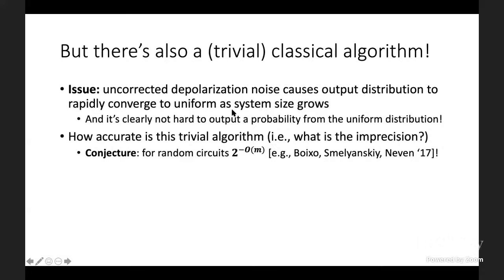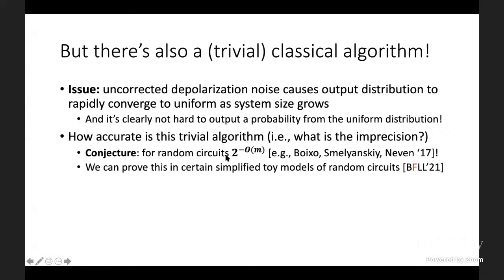Well, we don't know. We've been working on this in my group very intensely, but there's sort of a conjecture which appeared in the context of the Google experiment. So what Google conjectures is, for random circuits, this trivial estimate works with imprecision 2 to the minus O of m. Or by the way, this big O is hiding the noise strength, gamma, which is some small constant. And in fact, we thought a lot about this. We can prove it in certain simplified toy models of random circuits that this convergence is this fast.